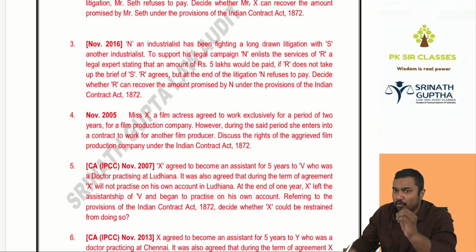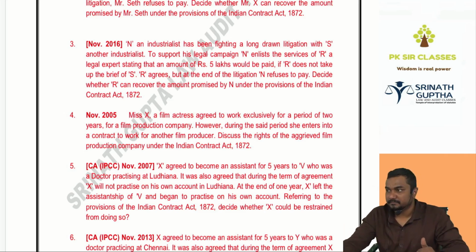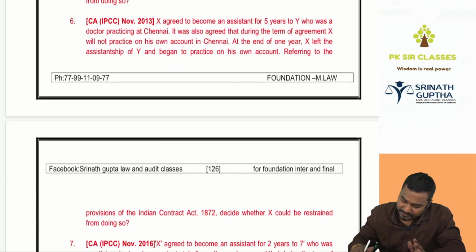The constitution allows you to do any legal business, but if I say don't teach, which is a legal profession, or don't sell the mic, don't sell the pen, don't sell the remote, don't sell the mouse, that is restricting the lawful trade. If there is any agreement which restricts a person from doing lawful business or profession, that agreement will be void to that extent.